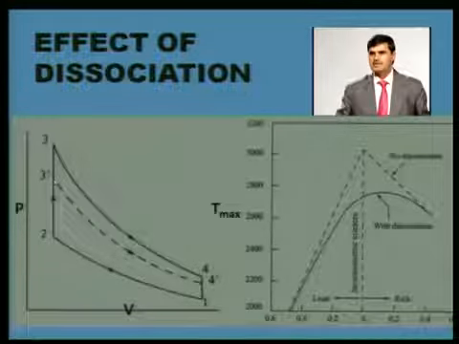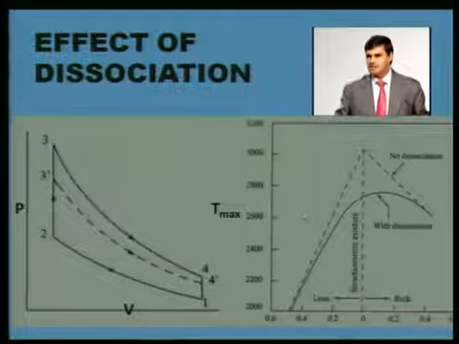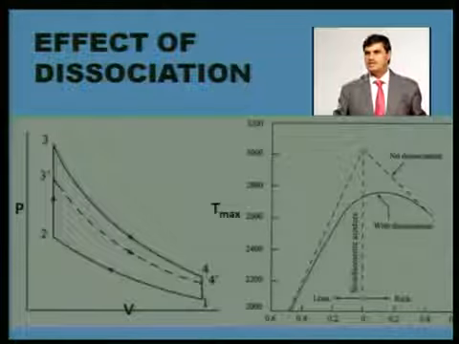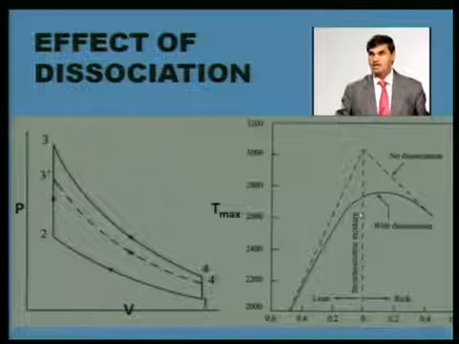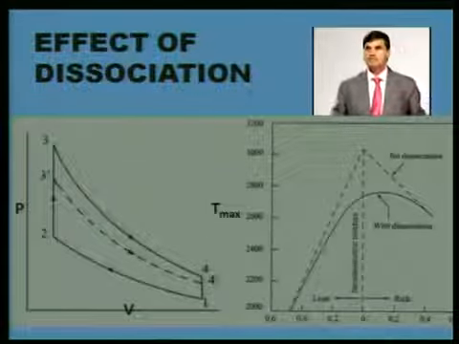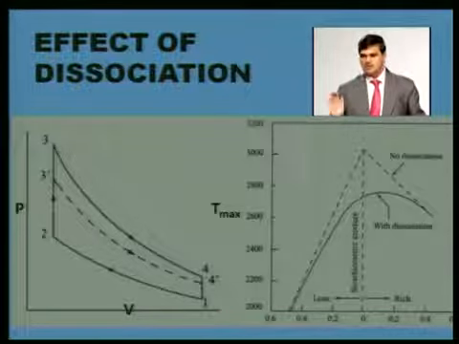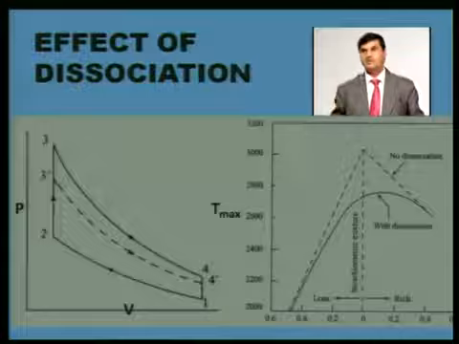But in actual cases, when fuel is burning, in the combustion products, particularly when CO2 is formed, immediately CO2 dissociates. When temperatures are quite high, it gets converted into CO and O2. This conversion process of CO2 into CO plus O2 needs some heat.